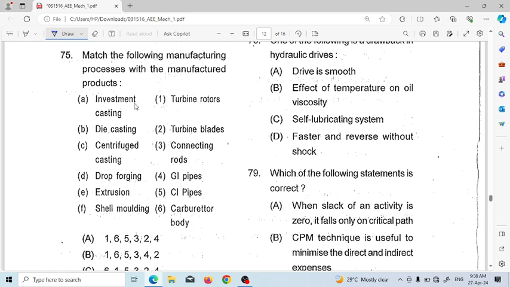So investment casting is used for turbine blade, and die casting is used for carburetor body. Centrifugal casting is used for cast iron pipe, and drop forging. We know drop forging from previous question. Connecting rod, and extrusion is used for GI pipe, and shell molding is used for turbine rotor. So the correct sequence is